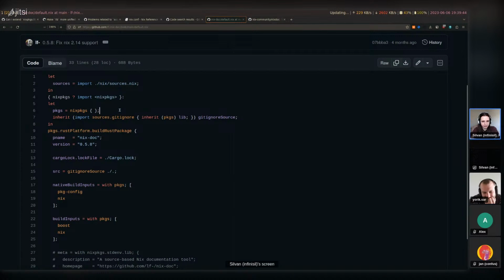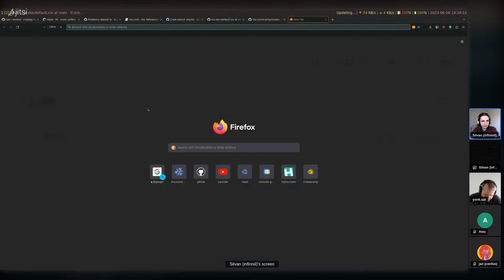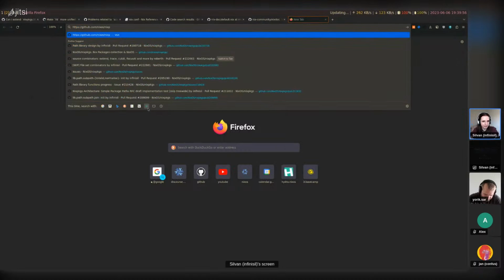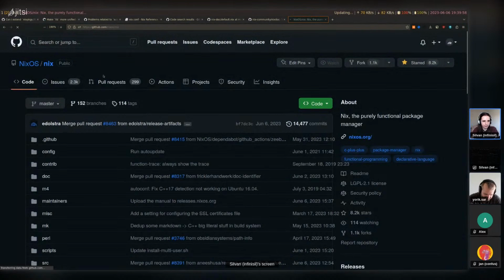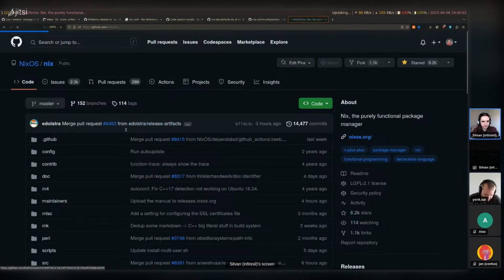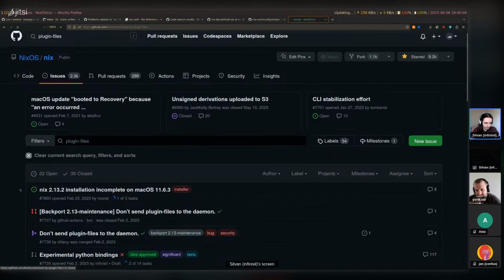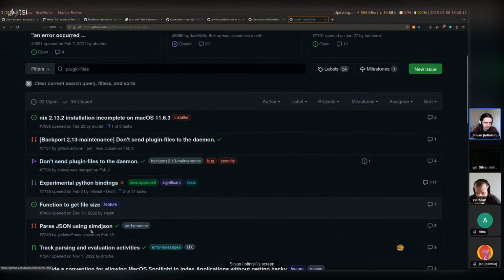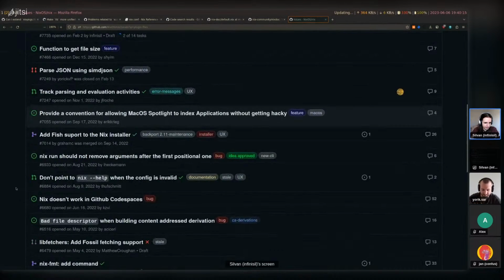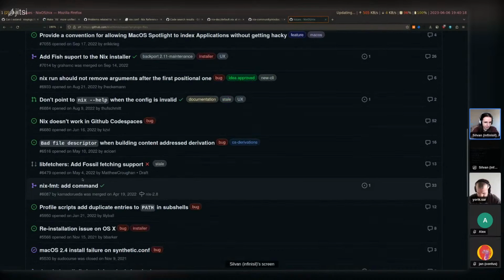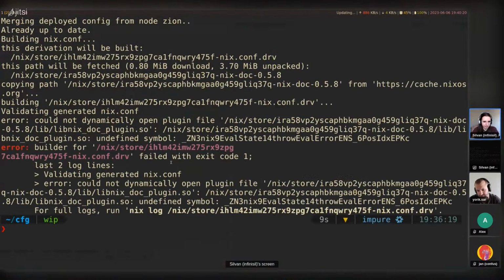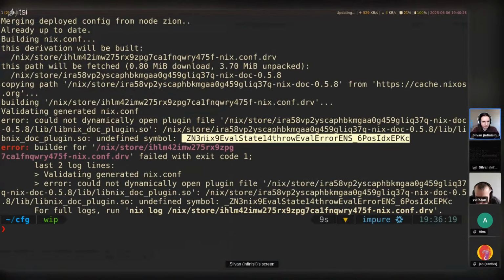And so, yeah, that's a problem with plugins. Things might break, and there isn't really a stable interface for plugins. I'm not sure if this has already been reported in some issue upstream, I imagine. Plugin files. Quality. Yeah, I don't see anything immediately, but this would be something where you might not want to use plugins. Requires maintenance. Builder failed with execute.